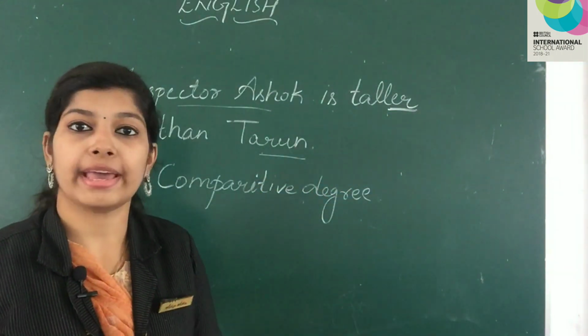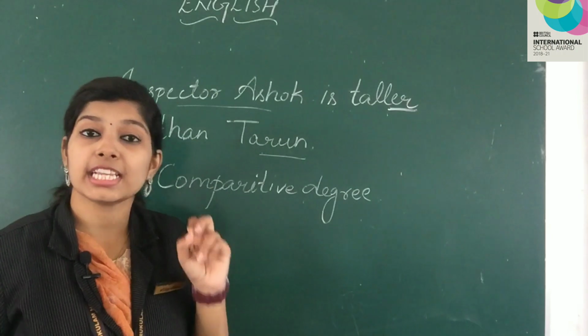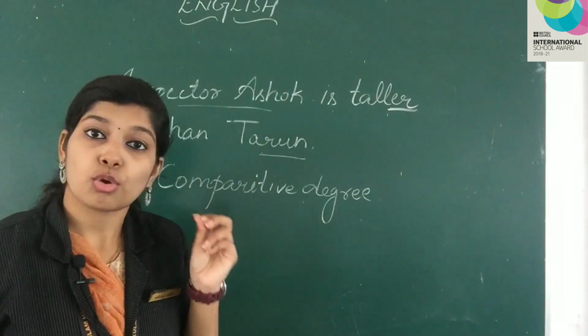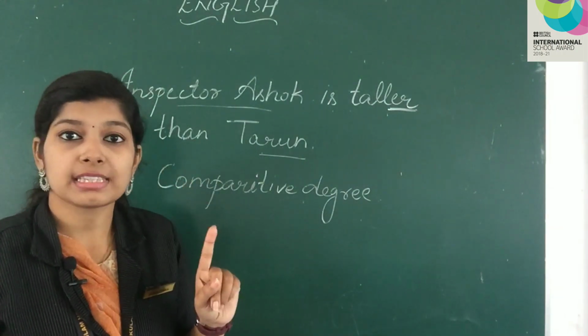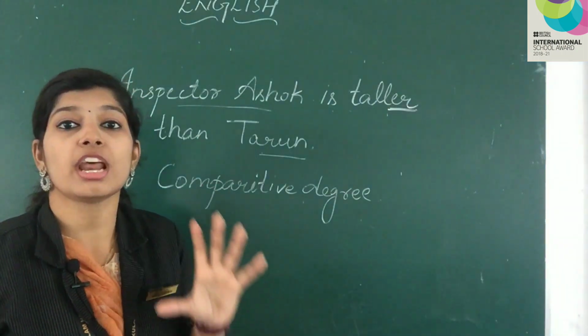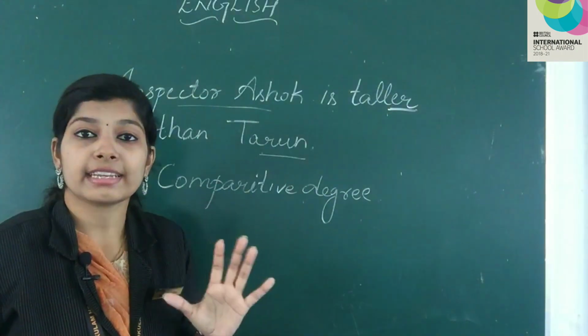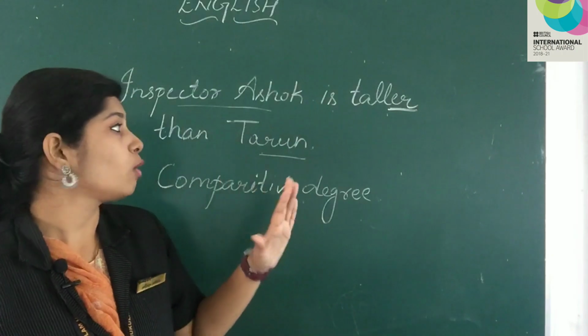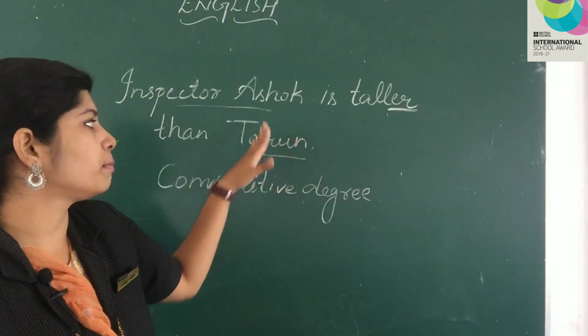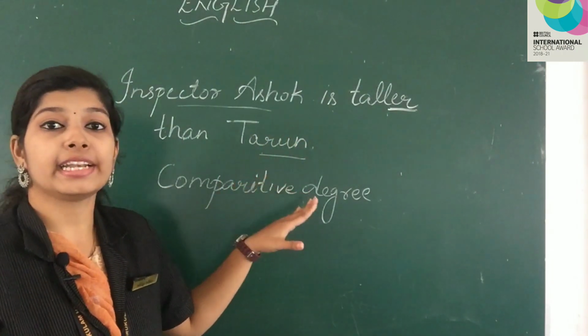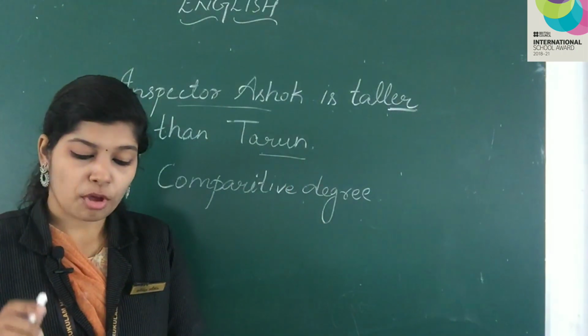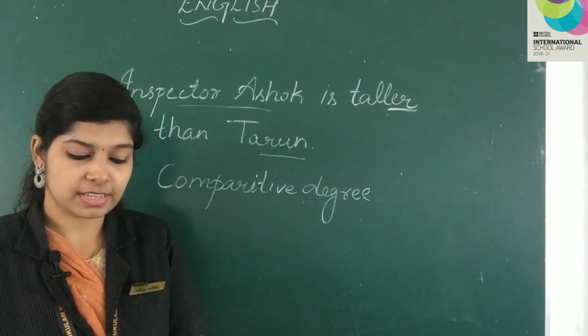Because we are not comparing. We are only talking about Inspector Ashok. So, while talking about one person, we will only use the original form of the adjective, that is positive degree. Now that we are comparing between two people, we are using the comparative degree. The original form of an adjective is the positive degree.